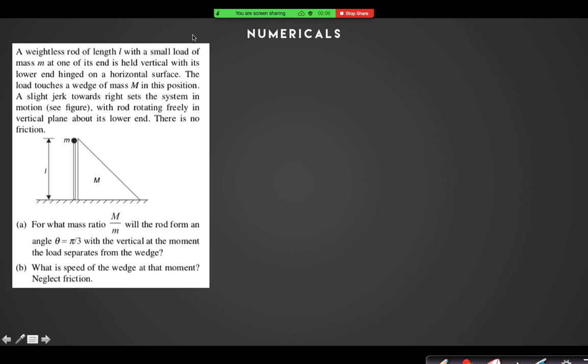A slight jerk towards the right sets the system in motion, with the rod rotating freely in the vertical plane about its lower end. There is no friction. For what ratio will the rod form an angle 60° with the vertical at the moment when the load separates? What is the speed of the wedge at that moment?